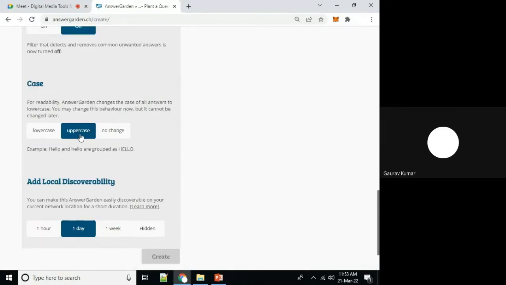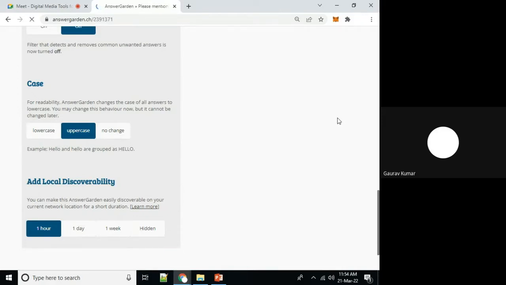Response in uppercase. And what is the validity or discoverability or timeline of this particular activity? So 1 hour. If I activate 1 hour, then this activity will be visible only for 1 hour, or we can choose 1 day, 1 week, or hidden. So I'm simply enabling 1 hour, and create.